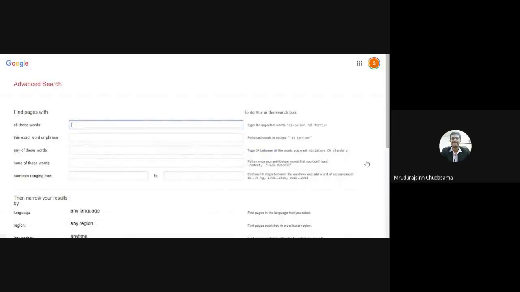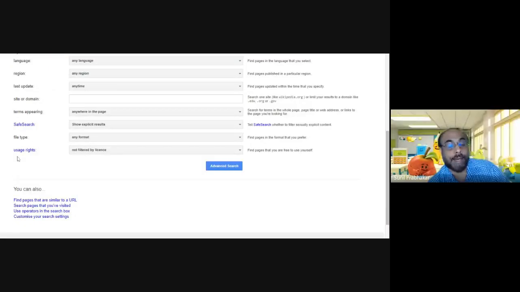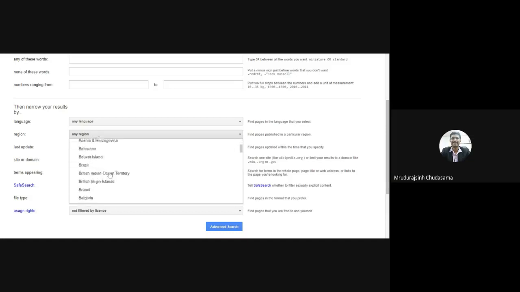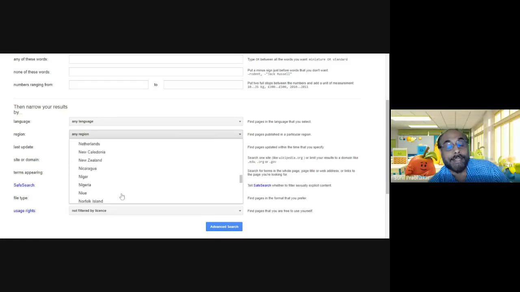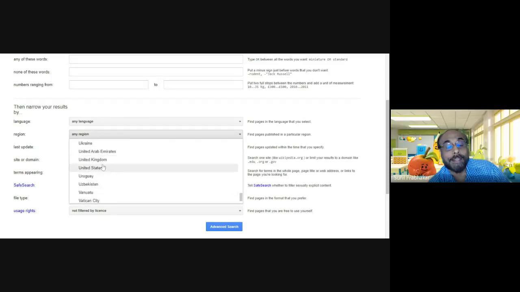Here you can limit your searches: user rights, file type, safe search, site search, site domain, language, region. Here you can select United States.